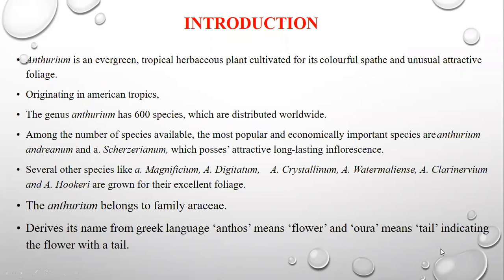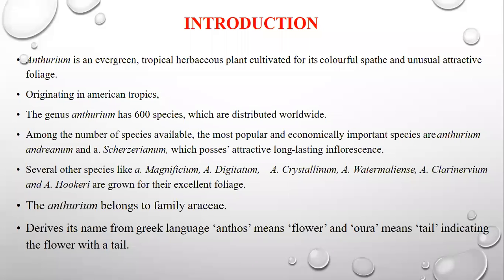First of all, let us see the introduction about anthurium. Anthurium is an evergreen tropical herbaceous plant cultivated for its colorful spathe and unusual attractive foliage. It originated in the American tropics. The genus Anthurium has 600 species which are distributed worldwide.